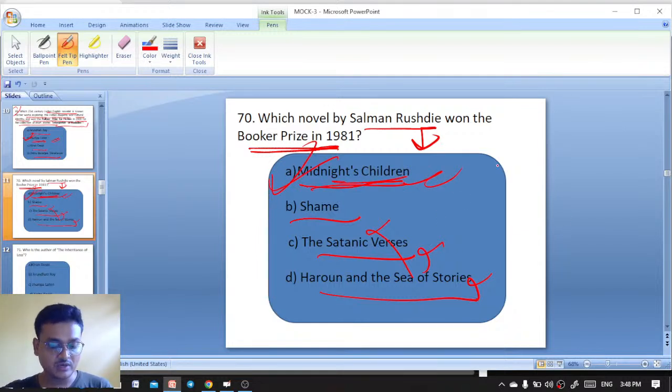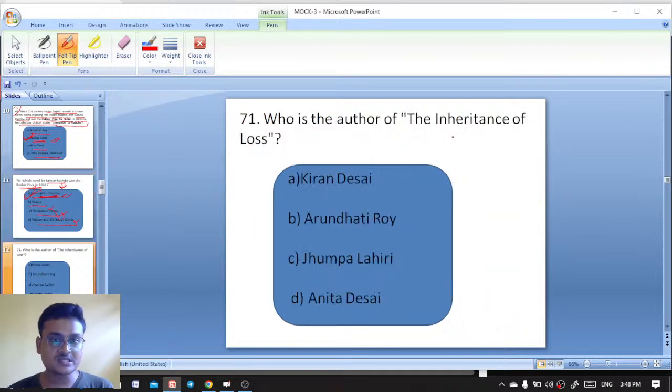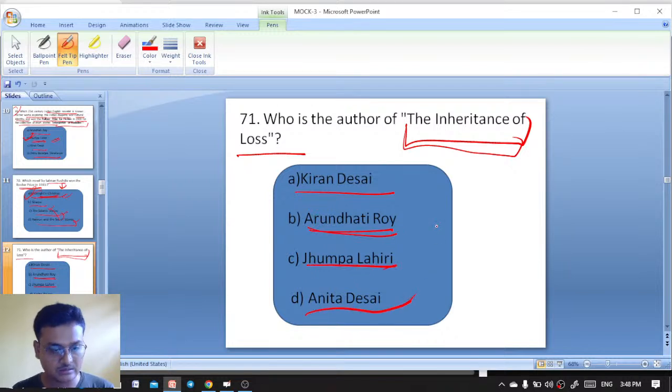Moving on to question number 71. Who is the author of The Inheritance of Loss, set in the Gorkhaland movement? Kiran Desai, Arun Joshi, Jhumpa Lahiri, and Anita Desai. Okay, excellent. Kiran Desai.